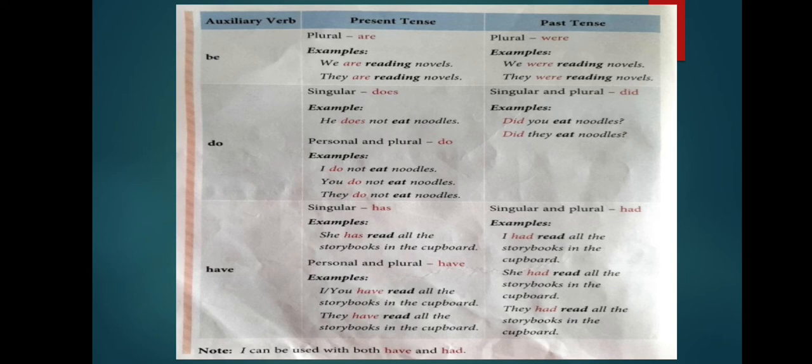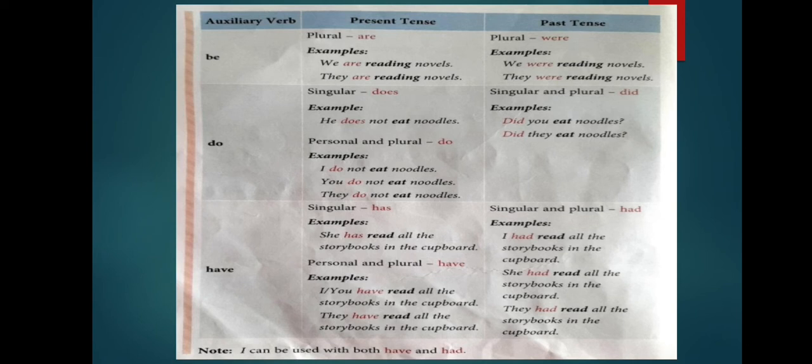Now the next auxiliary verb we will talk about is do. Children, do verbs indicate actions. There are 3 forms of do verb: do, does, did. Does is used with singular noun in present tense. For example, he does not eat noodles. Here the subject is in singular form and also the sentence is in present tense, so we have used does. Do is used with personal and plural noun in present tense.